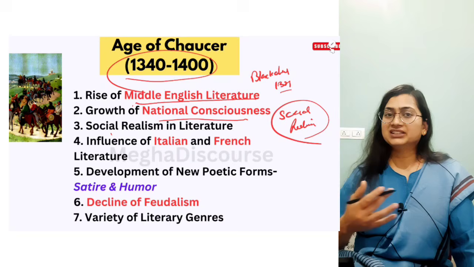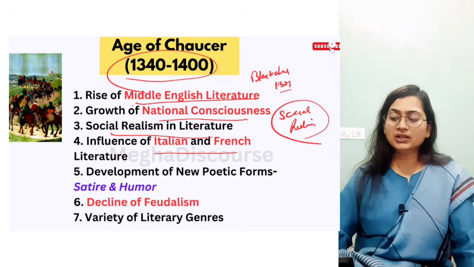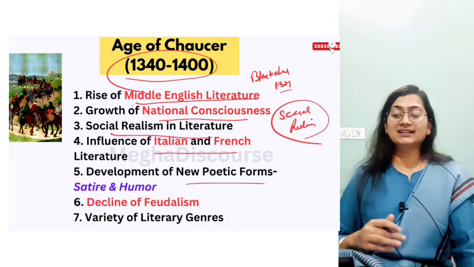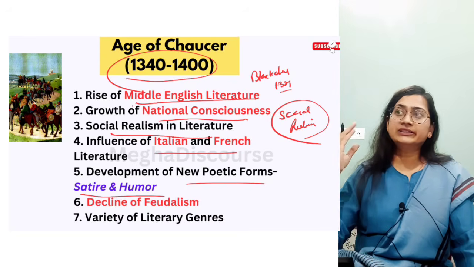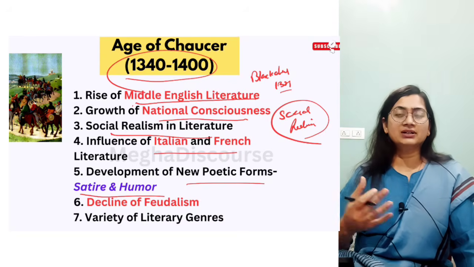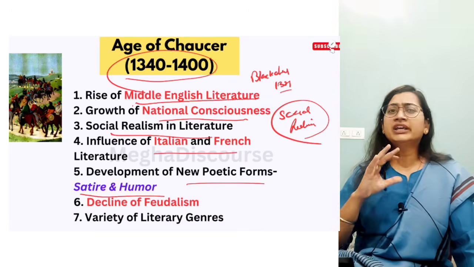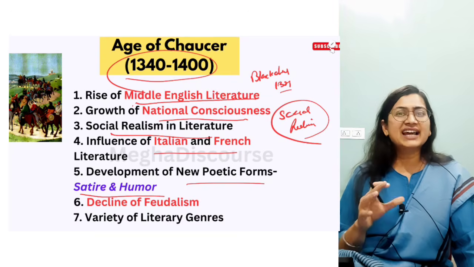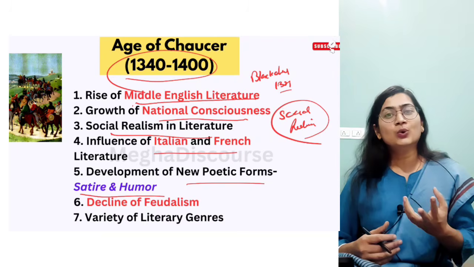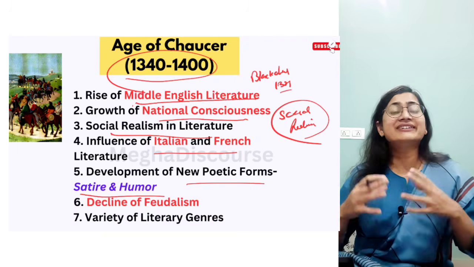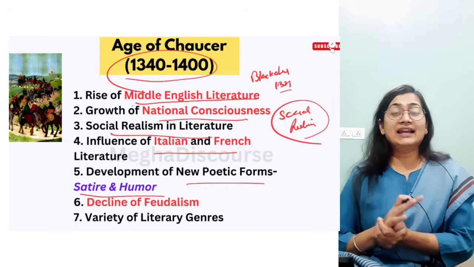Social realism in literature, as I told you, with the help of the Canterbury Tales. Now the influence of Italian and French literature is obvious. Now the new development of poetic form is satire and humor. In the Canterbury Tales, as you can see, it is a satirical verse on the church, and satirical on women. For example, the Wife of Bath's Tale. He used satire and humor to criticize the bad omens of society, whether woman, whether partner, whether person. So he criticized each and every person who does not fit in this society, and he used humor.